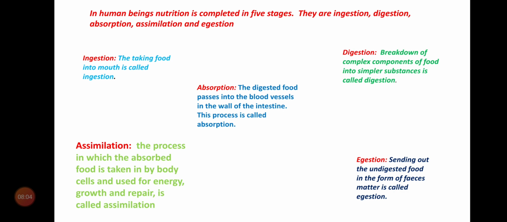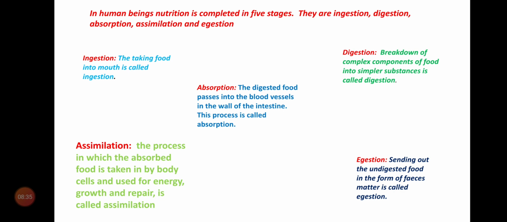These are the complex food substances. During the digestion, these are converted into simpler substances. For example, starch is a complex food substance. It converts into sugar, glucose. Glucose is the simpler substance.